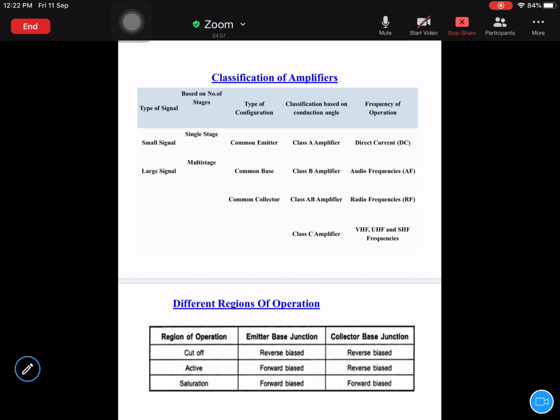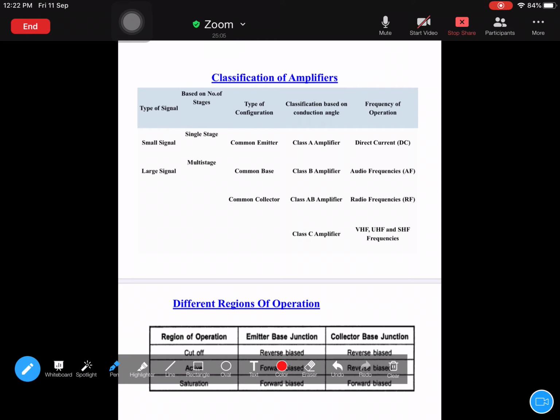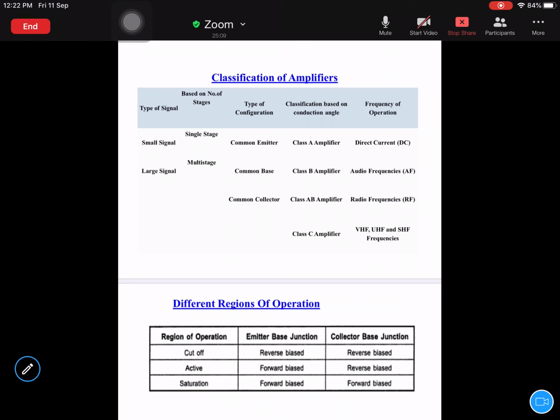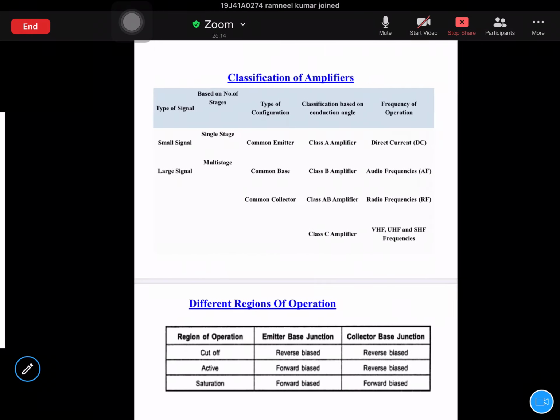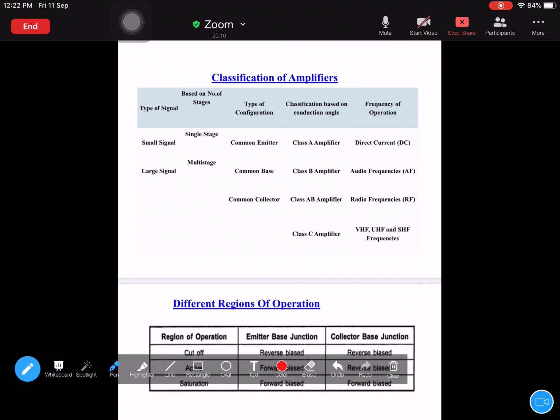They deal mostly with resonant frequency and power, and they are also called power amplifiers. Mostly power amplifiers are used in this case. Now before going into all these things, we should understand that in this particular course in analog electronics, these three things are very important. All these things you will get in future.